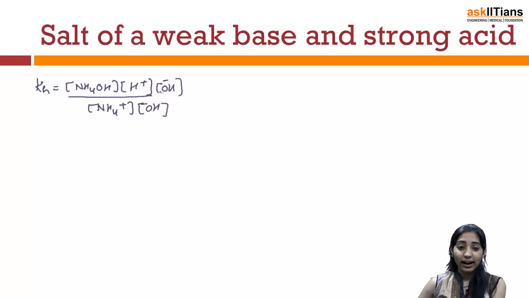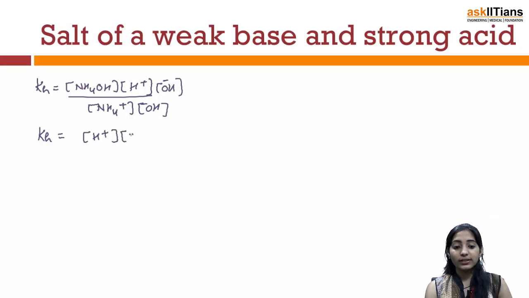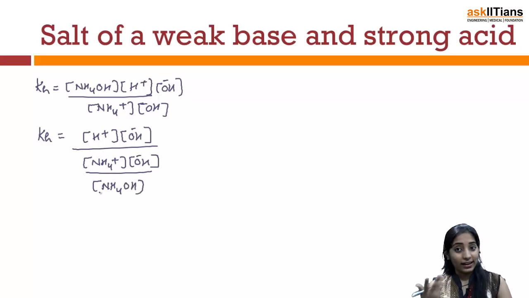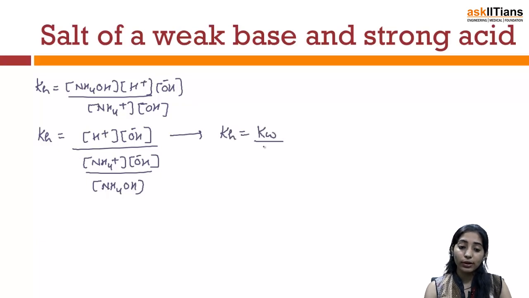So we can say that the value of Kh will be nothing but H positive times OH minus, divided by NH4 positive times OH minus, and then you can have NH4OH downwards. Again, we can replace the value which we have studied in the above case, where Kh will be nothing but Kw divided by Kb.